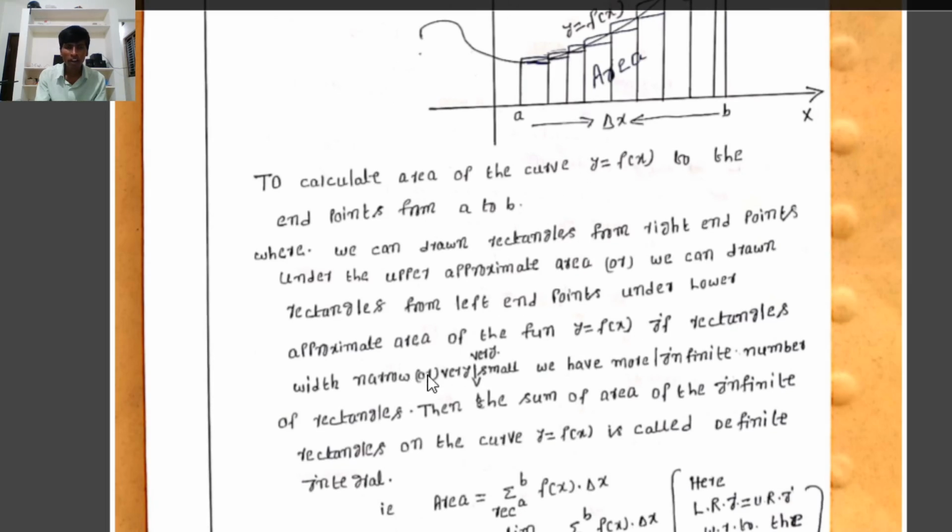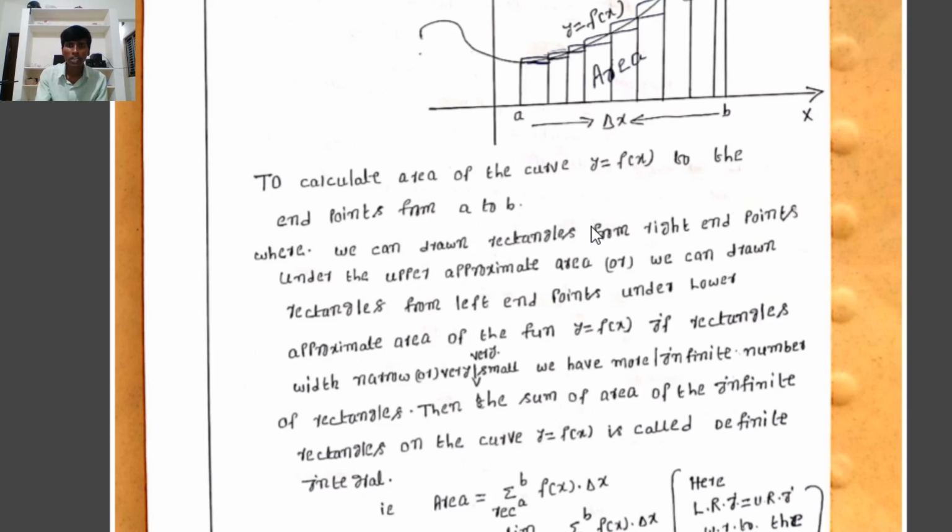Therefore, when the rectangles' width is narrow or very small, we have an infinite number of rectangles. Then the sum of the areas of the infinite rectangles of the curve y equal to f of x is called the definite integral. Therefore, the definite integral means calculating the area of the curve y equal to f of x with end points from a to b.